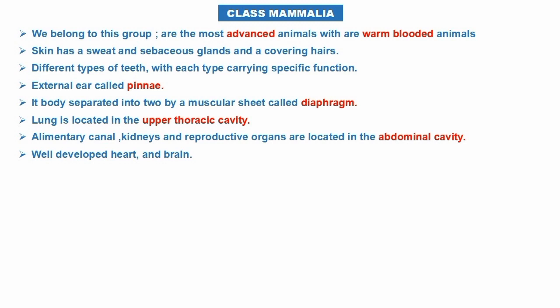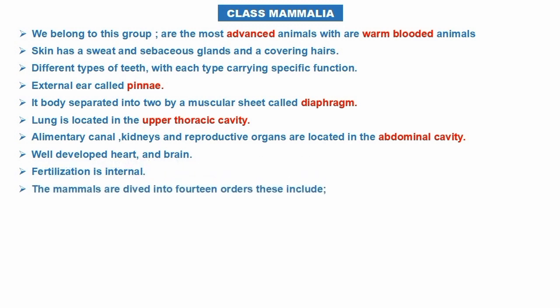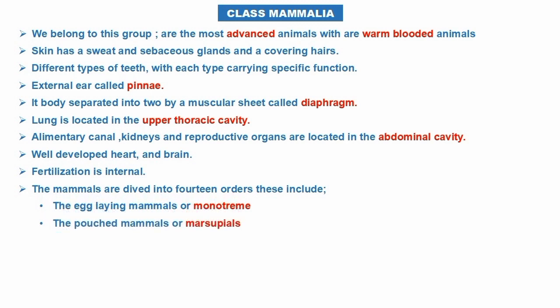The body is separated by a muscular sheath called the diaphragm. The lungs are located in the upper thoracic cavity. The alimentary canal and reproductive organs are located in the abdominal cavity. All mammals have a well-developed heart and fertilization is internal.